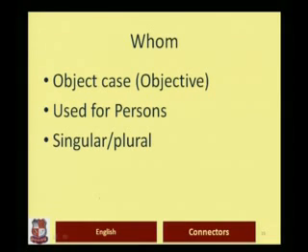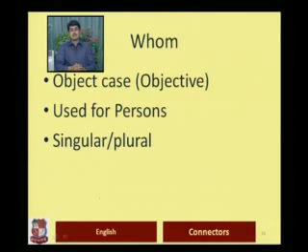So in other words, "whom" replaces all the pronouns which are used in the objective case. For example, the objective case for "he" will be "him", "she" will be "her", "I" will be "me", and so on. This should solve the confusion that we sometimes have whether to use "who" or "whom", but we will discuss that in detail in a short while.